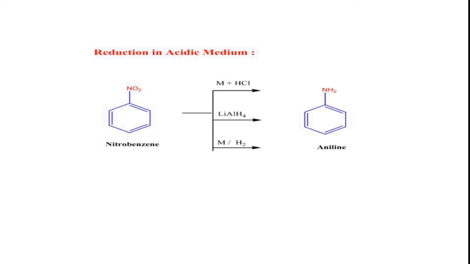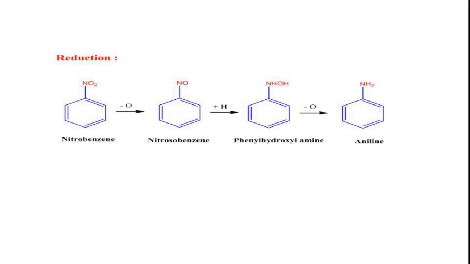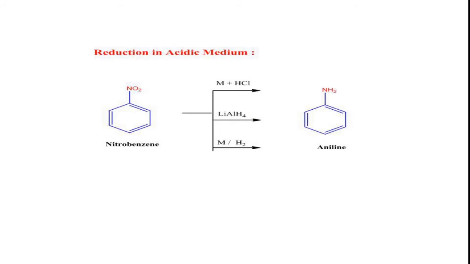These are powerful reducing agents, therefore we will get the final product. Just now I told you that in the presence of strong reducing agents we will get aniline as a product. So this reduction in acid medium is a powerful reducing agent, therefore we will get aniline.